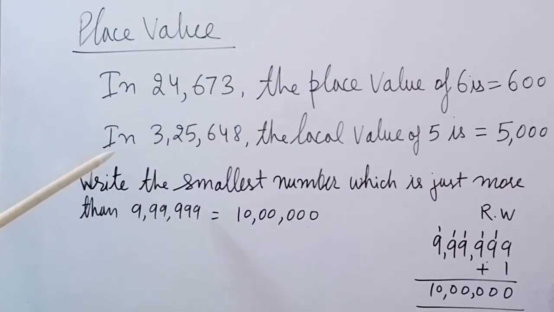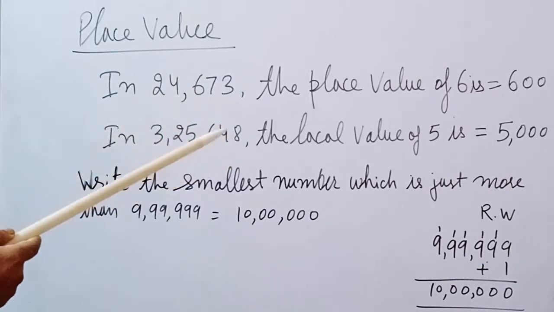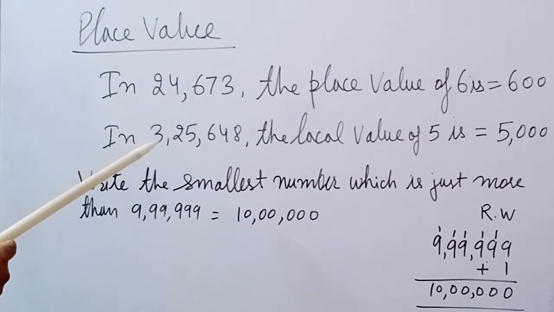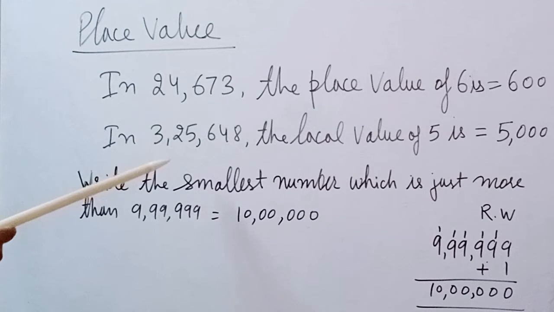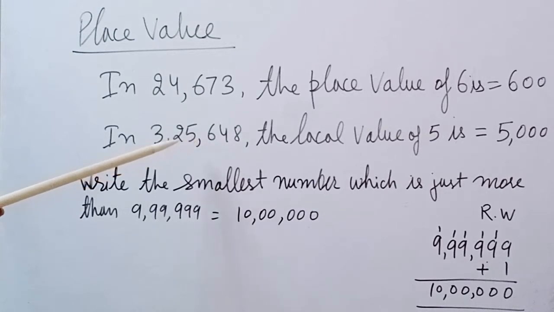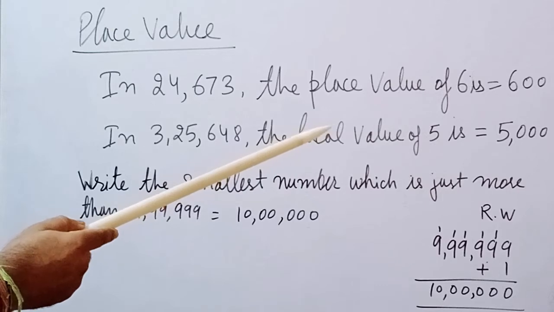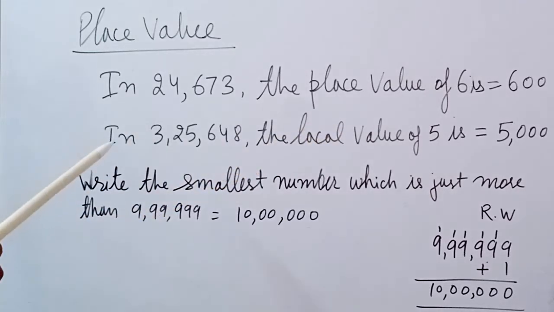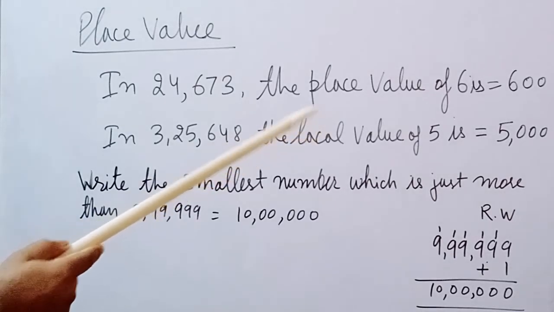Similarly, in 3,25,648, the local value, what I told you, place value and local value are the same. In 3,25,648, the local value of 5 is, where is the 5? Here the 5. After 5, how many digits? 3. So we will put 0 in place of those 3 digits, and 5 as it is. So 5 and 000. In 3,25,648, the local value of 5 is 5,000.